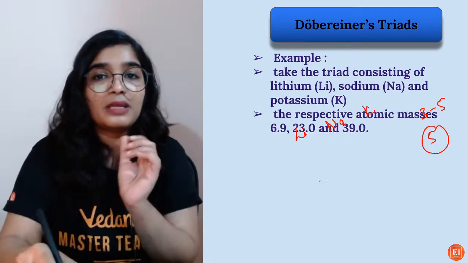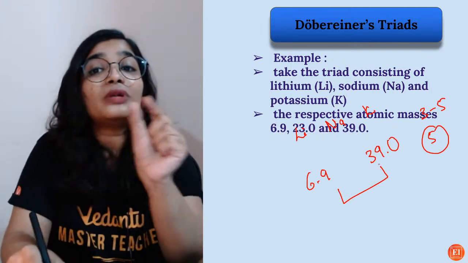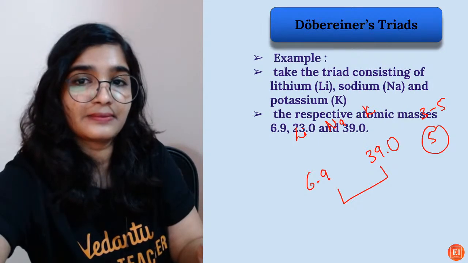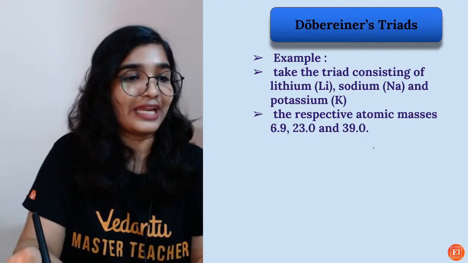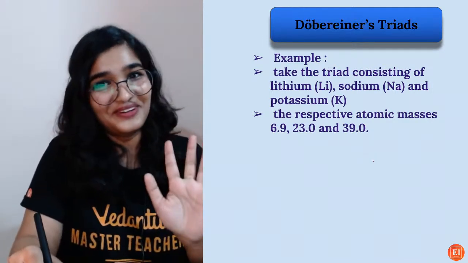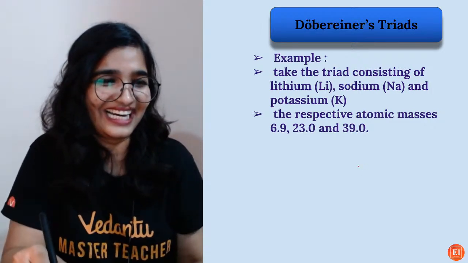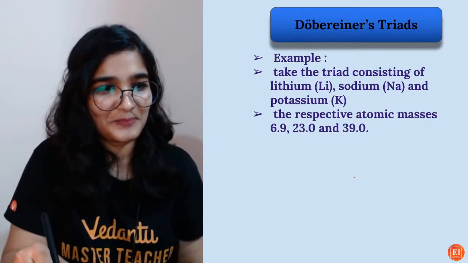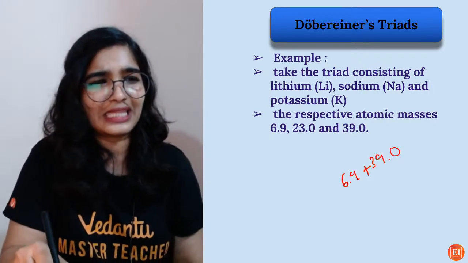Their respective atomic masses: lithium is 6.9 and potassium is 39.0. If you take the average, how much will you get? Can you tell me the average of 6.9 and 39? 6.9 plus 39.0. How can you get exactly 23?